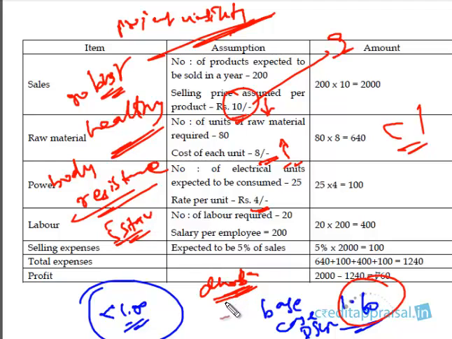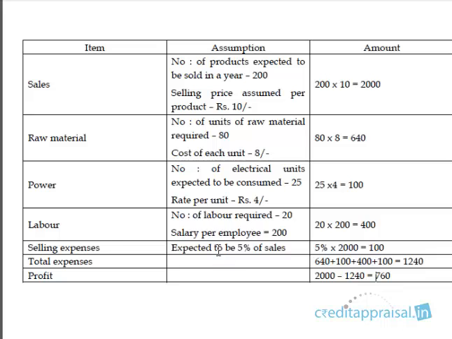But if the individual is so sensitive that he eats at a roadside dhaba and becomes sick, he can eat only in hygienic conditions. His body cannot resist. His body resistance is so low that he cannot tolerate even a small level of unhygienic conditions. No, that is not a healthy individual. Similarly, in our project, we don't want a project that is so weak, so sensitive to this change in assumptions.